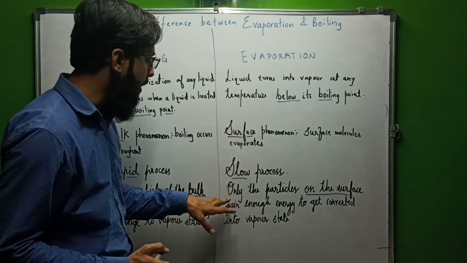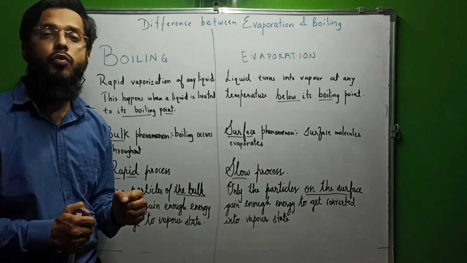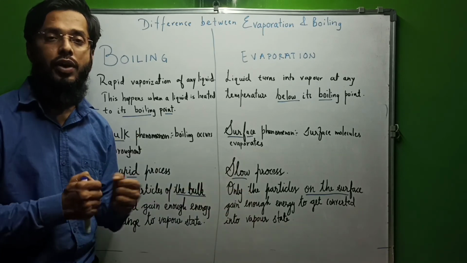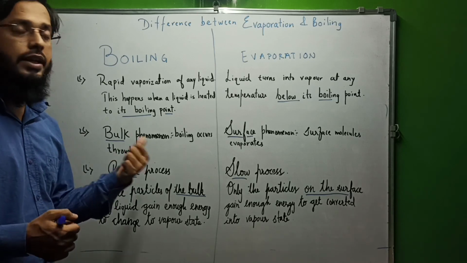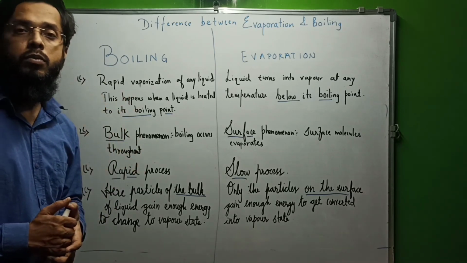Now we talk about evaporation. Only particles on the surface gain enough energy to get converted into the vapor state. So in case of evaporation, only the surface molecules gain enough energy. So this was about boiling and evaporation. You can take the screenshot and write it down in your notebook. Okay, that's it.